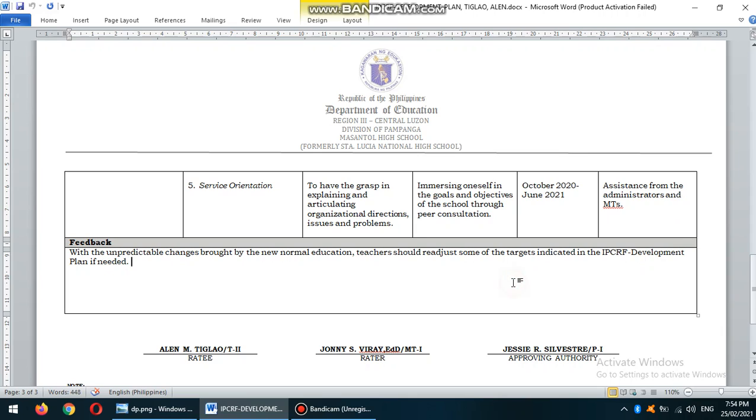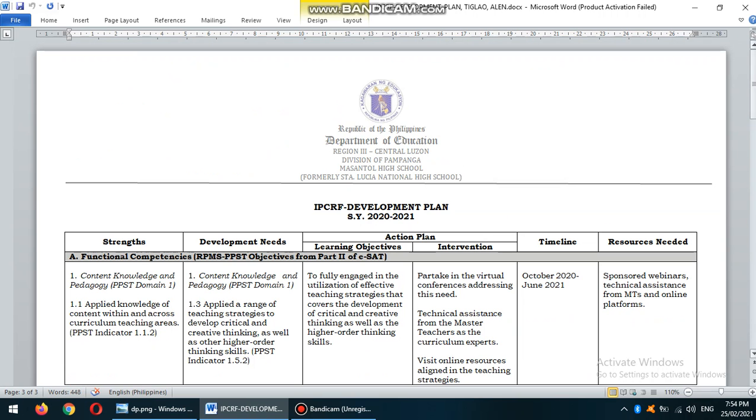Now, you can incorporate feedback. Sa feedback na ginawa ko po dito, ito yung indicated. With the unpredictable changes brought by the new normal education, teachers should readjust some of the targets indicated in the IPCRF development plan if needed. Now, teachers, always be reminded in crafting your IPCRF development plan for the school year 2020-2021, you should first accomplish your ESAT honestly. Then the result of the ESAT will be reflected on your IPCRF development plan, and your school will be consolidating this IDP so that they can make interventions and programs that can assist teachers to grow professionally and personally.